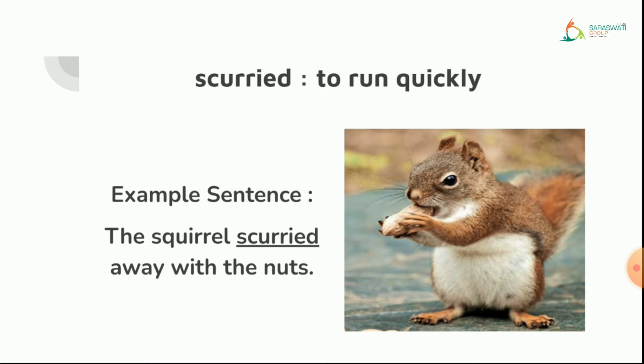Scurried. Scurried means to run quickly. Okay, scurried means to run quickly. If we want to use the word scurried in a sentence, we can use it like the squirrel scurried away with the nuts. That means the squirrel took away the nuts and ran quickly. Okay, that is in the simple meaning. The squirrel scurried away with the nuts. That means the squirrel ran quickly with the nuts. Let us see the next word.